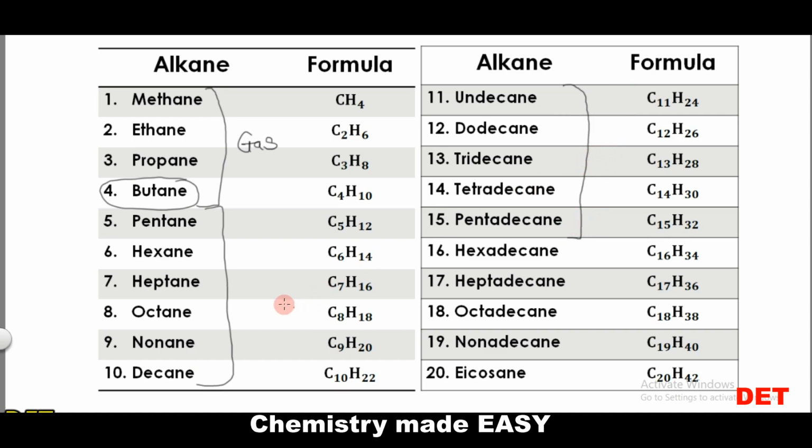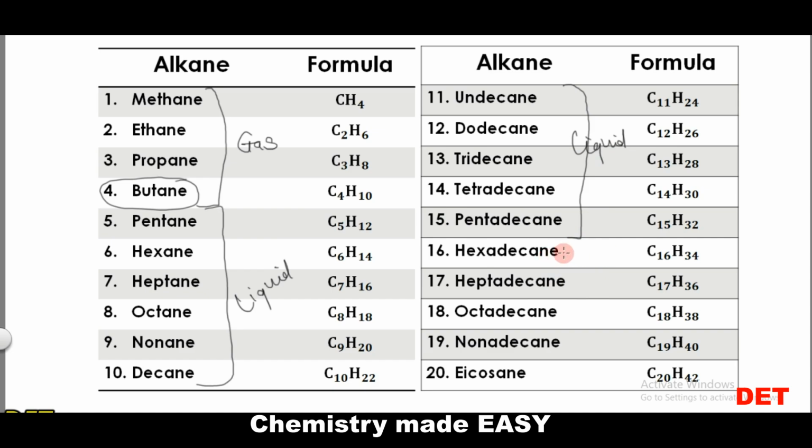Then from pentane, which is the 5th member, down to the 15th member, which is pentadecane, are liquids.